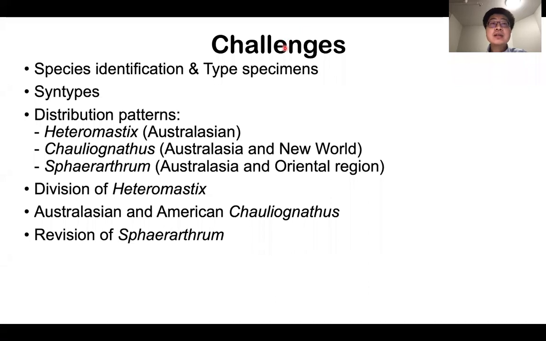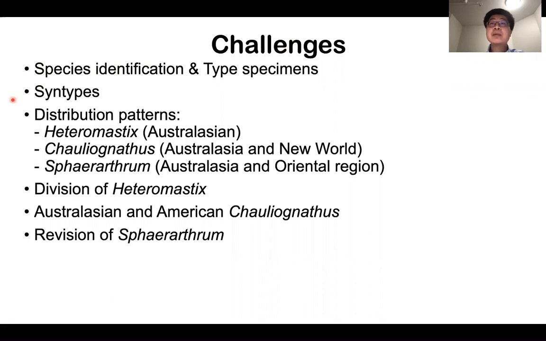We herein list the current challenges in the taxonomic study of Australian Cantharidae. First, the type specimens are the keystone for species identification, and they are still a problem for us, as images of some species are unavailable.